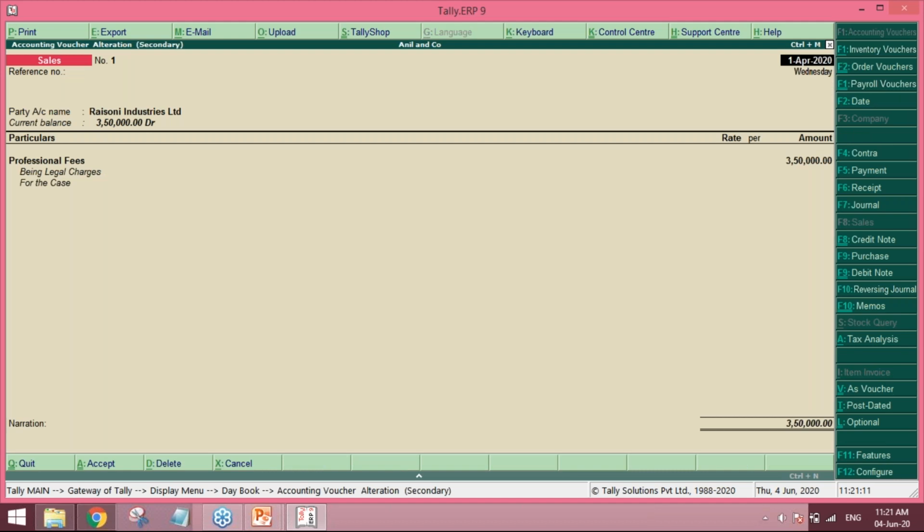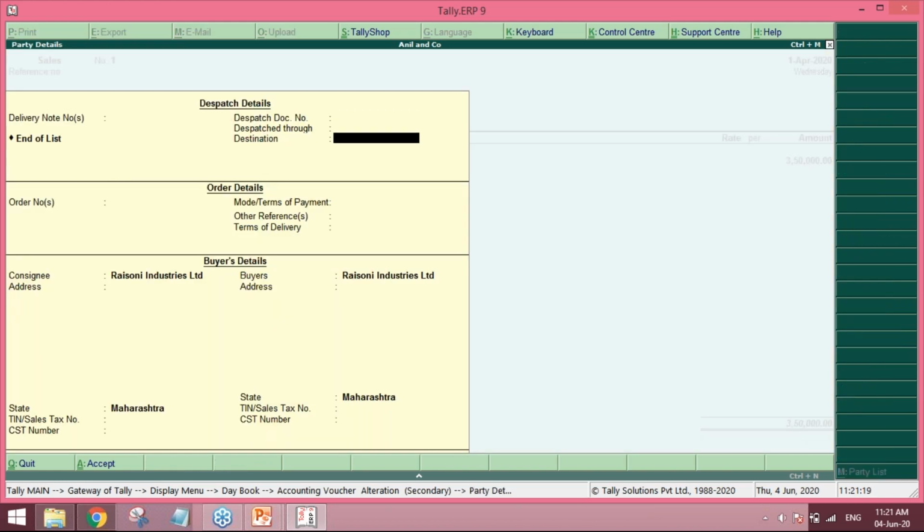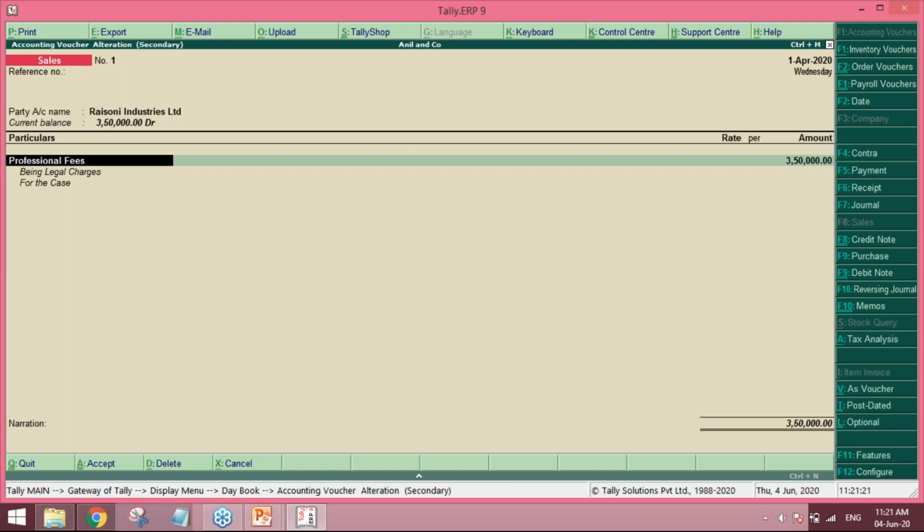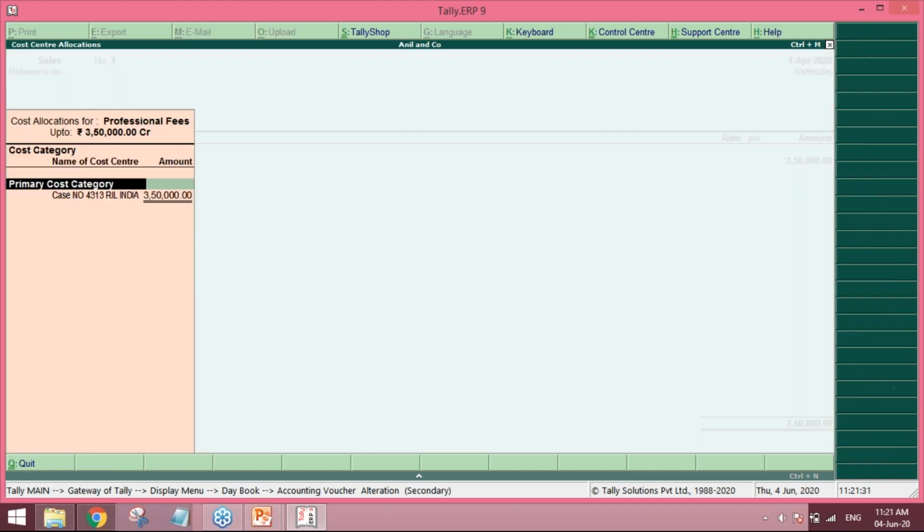So this is the invoice. Basically, in this invoice of Rysoni Industries Limited, there was a professional fee. The lawyers have charged this company professional fees of 3,50,000, and you can mention the primary cost category.